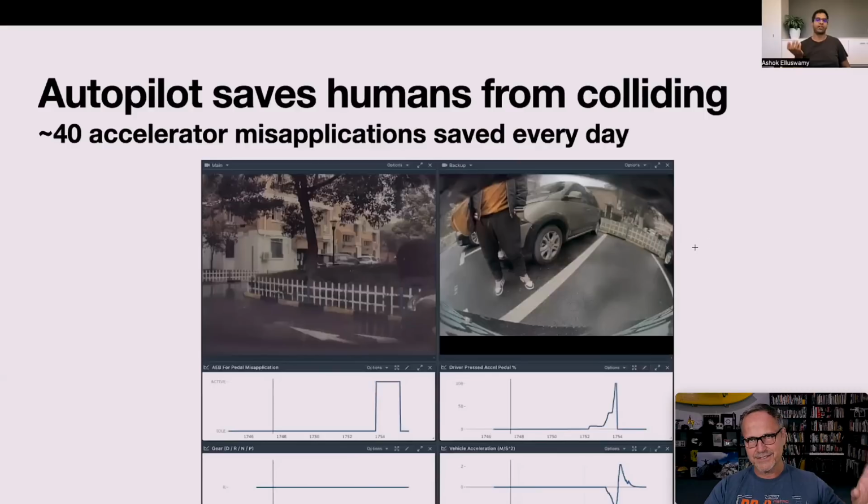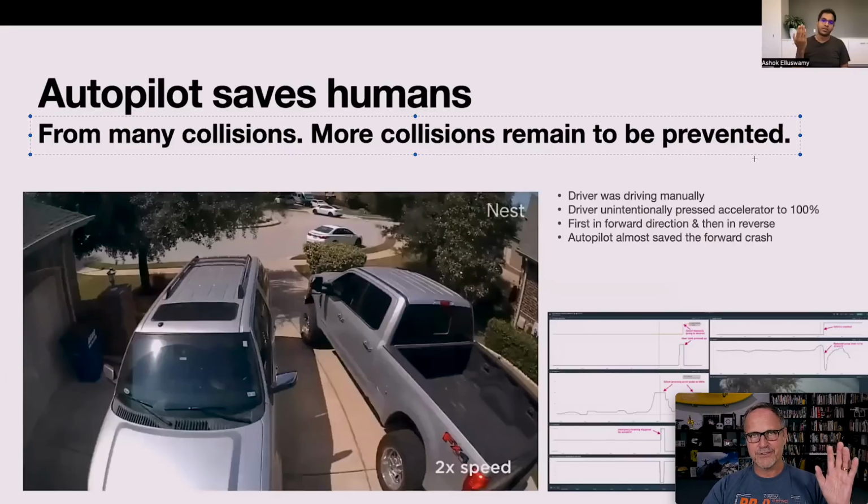And by the way, Teslas already do this, just as a note. This is not something in the future. This is something they already do. But as Ashok said, you can avoid many collisions, but many more remain to be prevented. And that's what this new network can do.